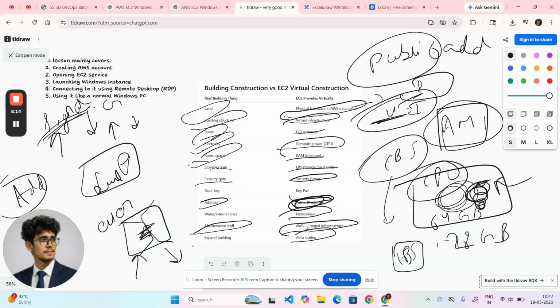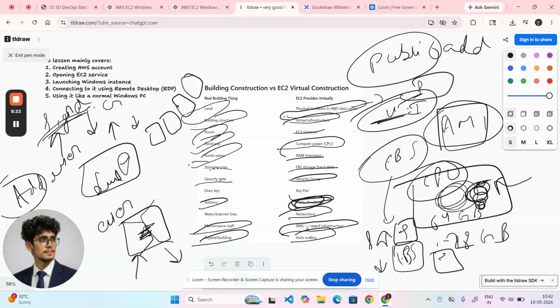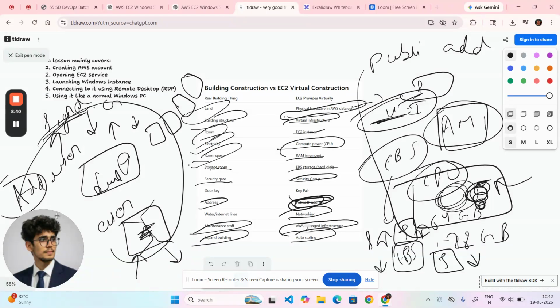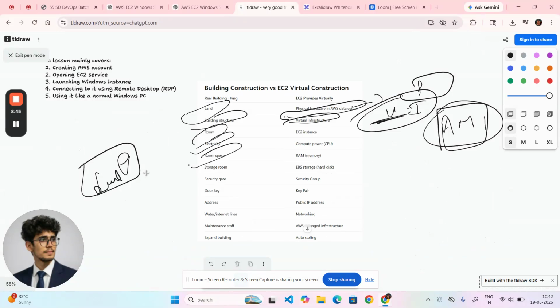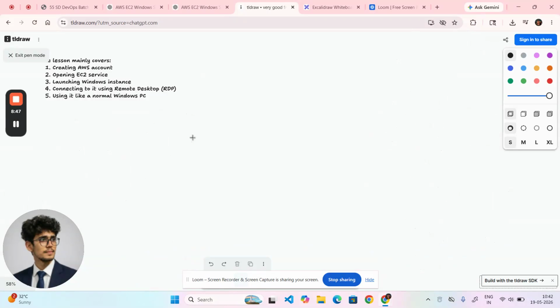Auto scaling, expand building. Expand building means what? If your users are increasing, you are going to increase your capacity or you can increase your number of buildings. Here, signals are increasing, we can increase the server. Signals are decreasing, we can decrease the server. Right? So same thing, but everything is virtually, everything is physically. Okay? So I hope you are understanding these terms. EC2 instance में अपन क्या कर रहे हैं guys?